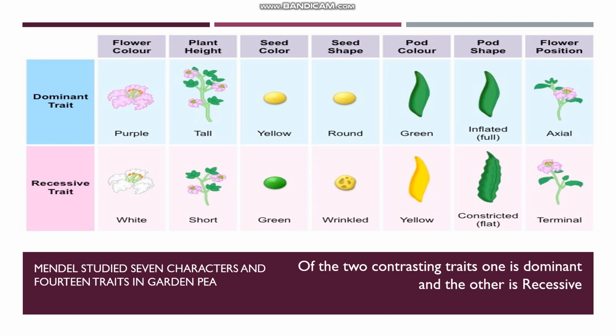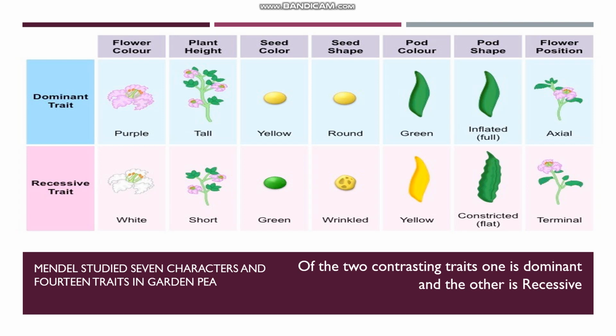Seed shape. Some seeds were round in shape and some seeds were wrinkled in shape. Coming to the pod color, some pods were green in color and some were yellow in color. Pod shape, some were inflated and the others were constricted. Flower position, some were axial and some were terminal.